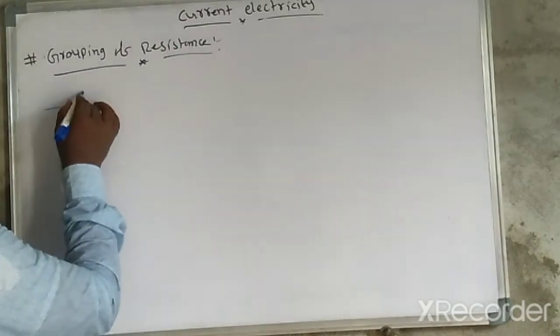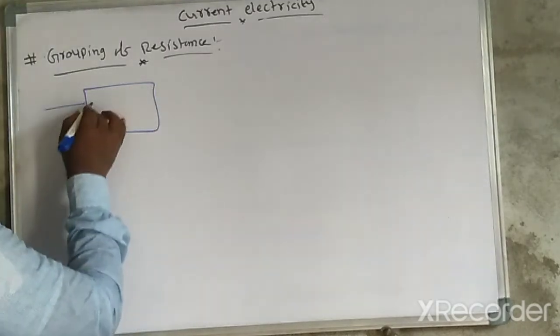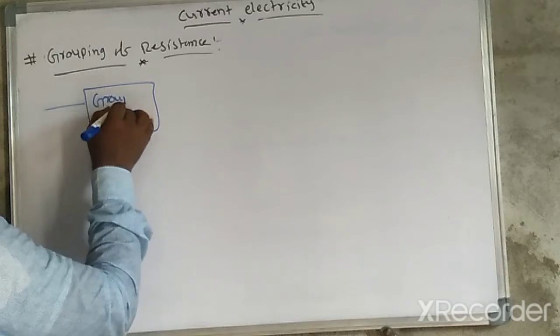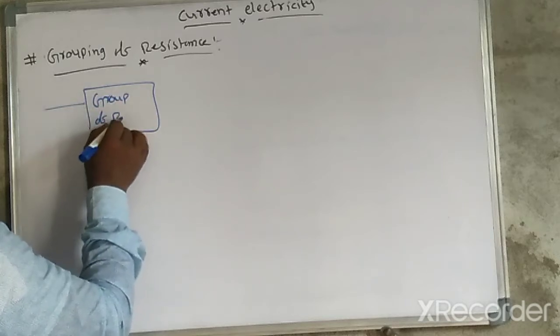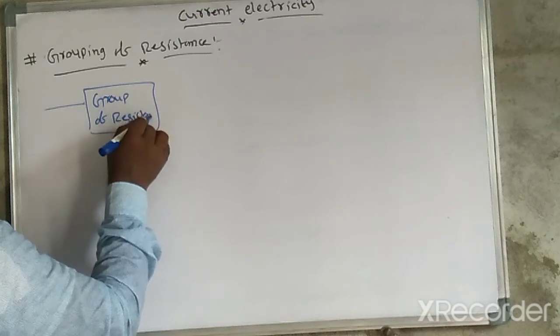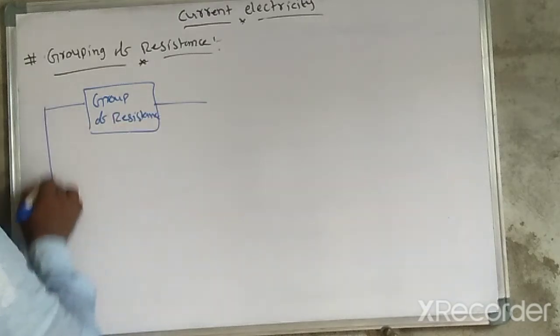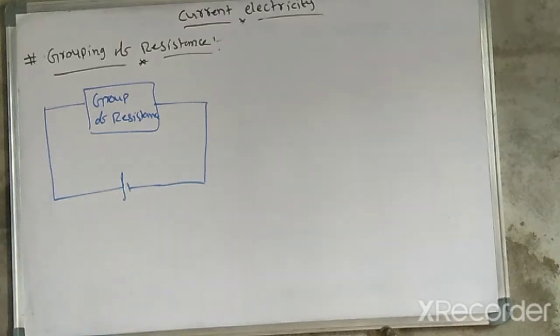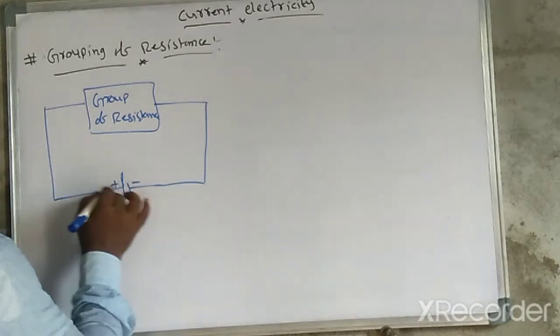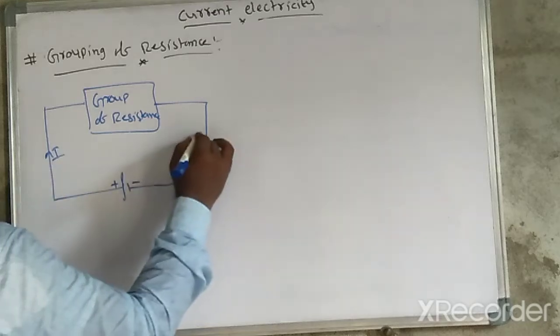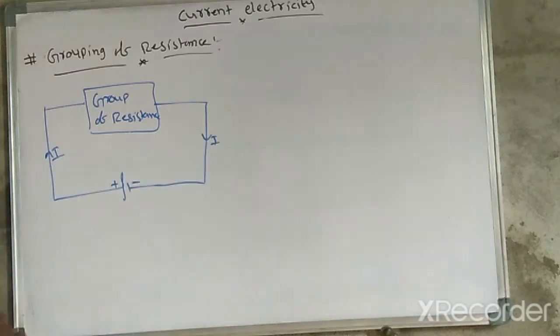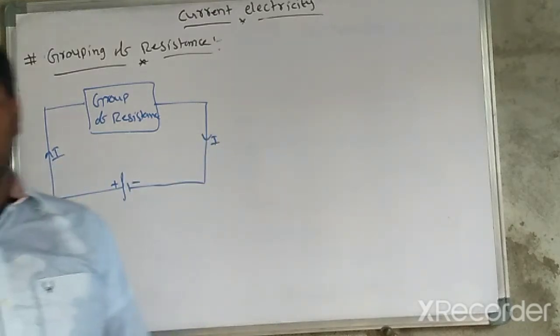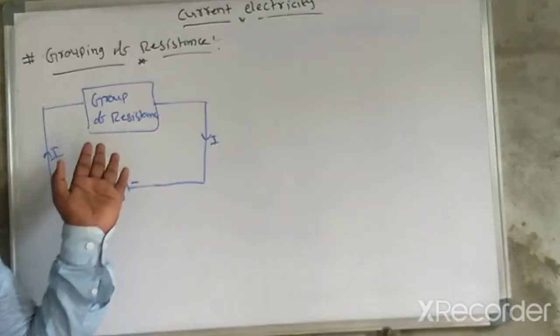Let us consider this is a group of resistances, connected through a battery like this. When you connect the battery, the current moves in this direction, and the current throughout is I.